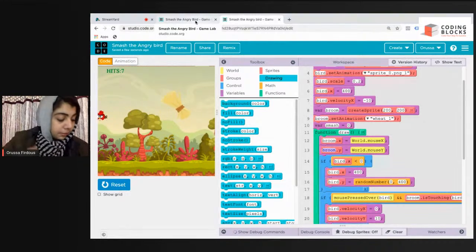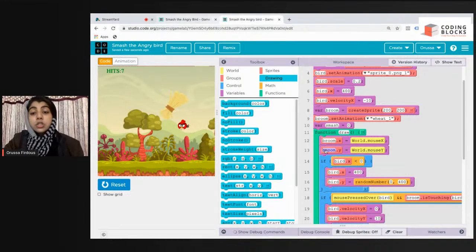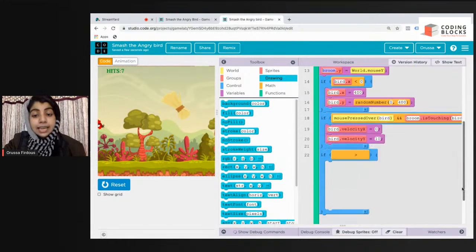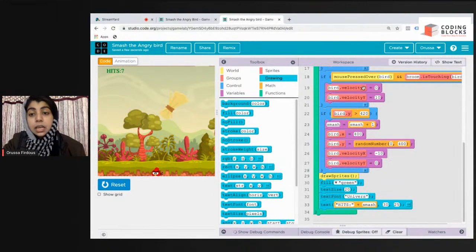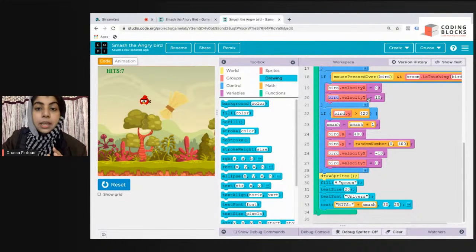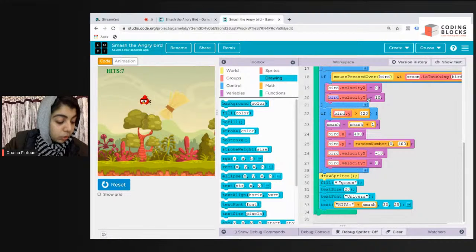Your broom touches the angry bird but it is not going down because you might not have attached velocity x and velocity y. See, bird.velocityX equals 0, bird.velocityY equals 10. Check if the name of your sprite is correct. So no doubt, okay, no doubt, Sana.